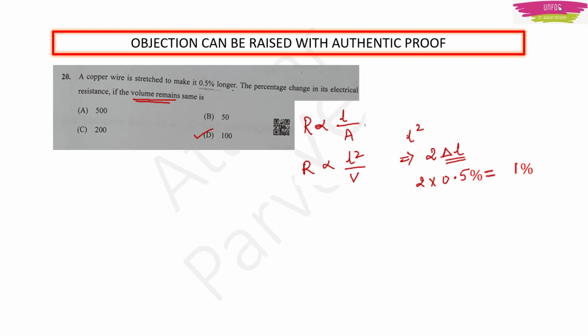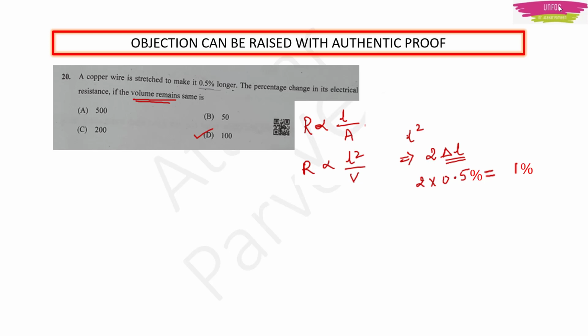Then the next question is question number 20. This I only realized somehow. No one told me about this in the comment section, and I did not discuss it with anyone. I was just reading the question again. See, in the question, a copper wire is stretched to make it 0.5% longer. Okay, they have told it in percentage, 0.5%. Then they are asking for the percentage change in its electric resistance.